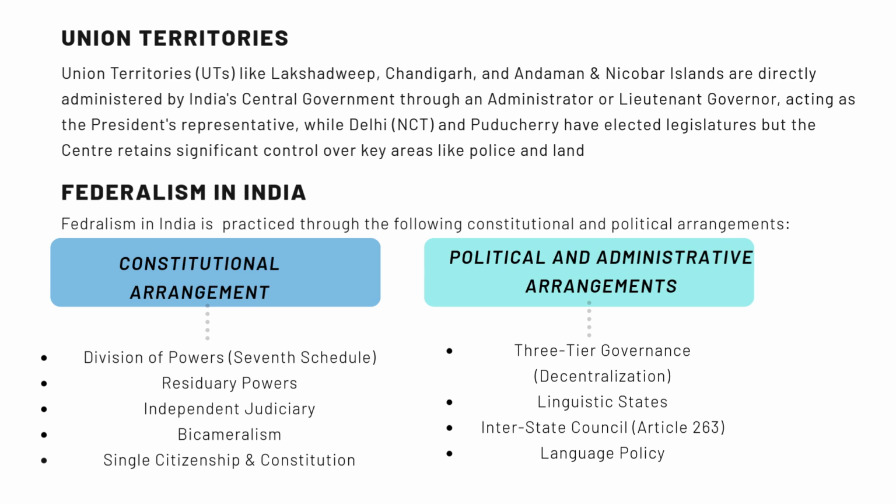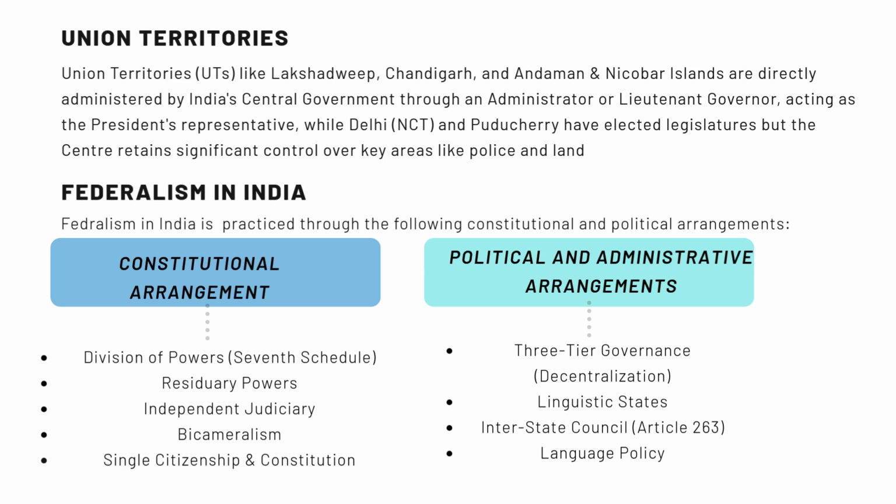Federalism in India is practiced through the following constitutional and political arrangements. Constitutional arrangement includes division of powers, residuary powers, independent judiciary, bicameralism, single citizenship and constitution, etc. Political and administrative arrangements include three-tier governance, decentralization, and linguistic states, which were created after 1956 to reflect language and cultural identity.